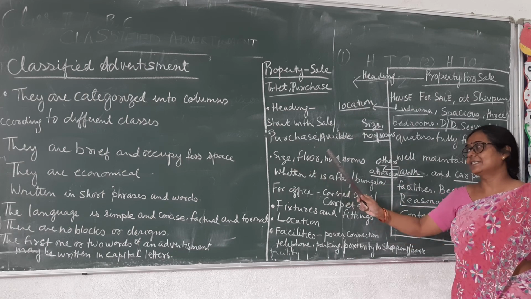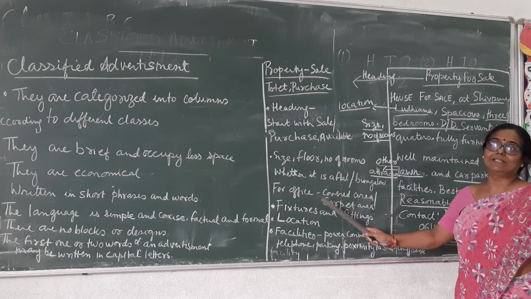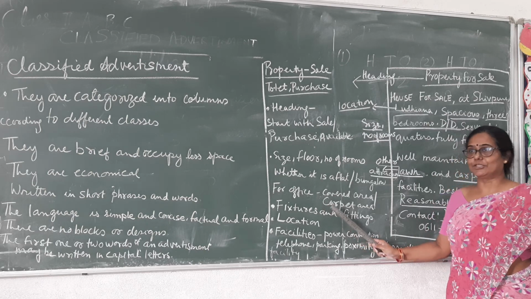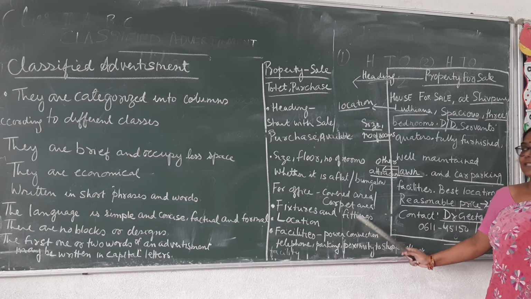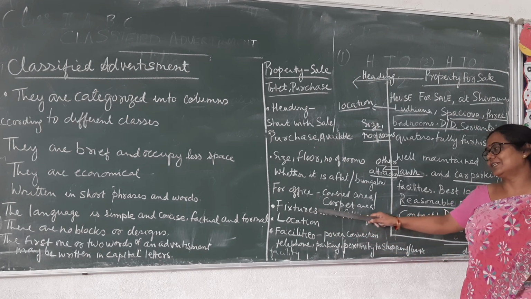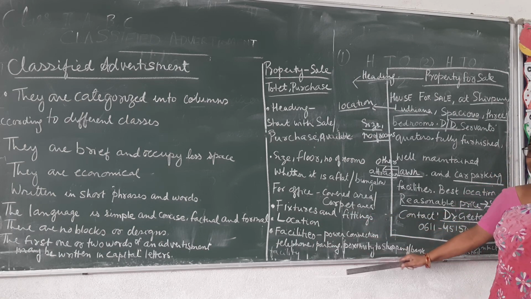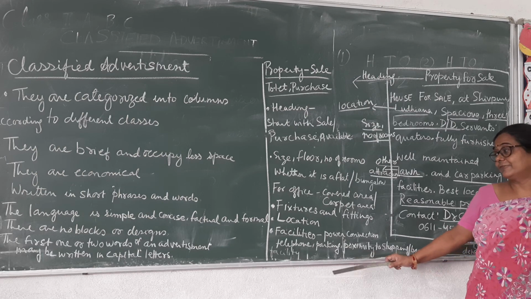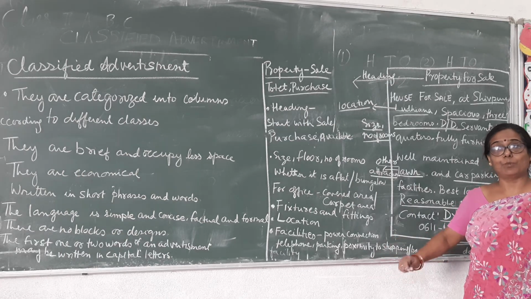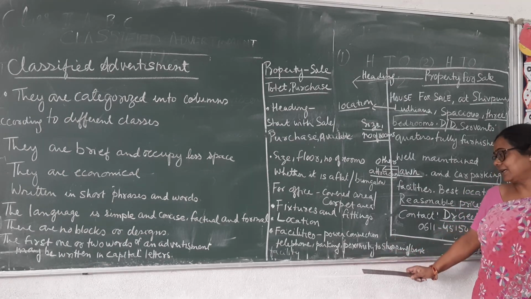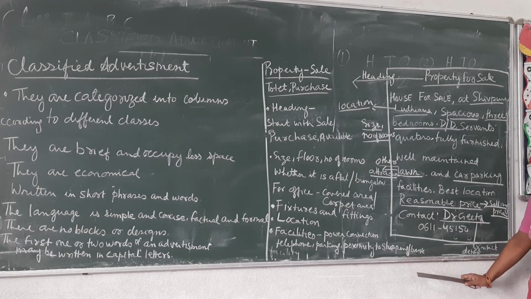Then you mention the size, the floor, number of rooms, whether it is a flat or a bungalow, and for what purpose it is, whether it is for commercial use, personal use or office use. Then what are the fixtures and the fittings? Where is the location? The fixture and the fitting is not that important, but location is very important. What are the facilities that are available there? Power connection, lift, telephone facility, intercom facility, power backup, Wi-Fi. There are so many things. Parking, and the other important thing is proximity to shopping areas, banks, school, and other facilities.